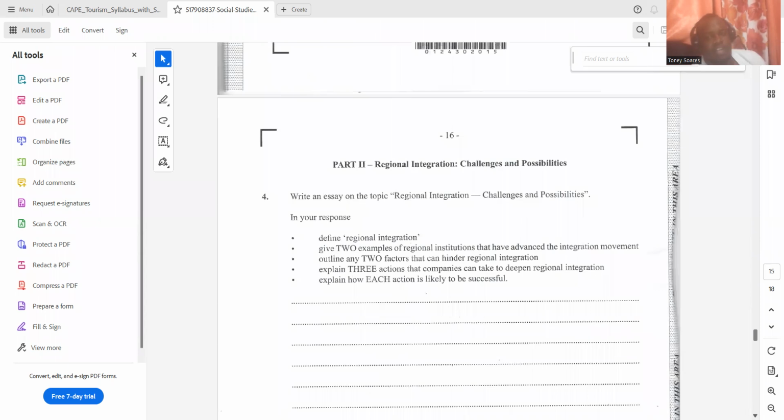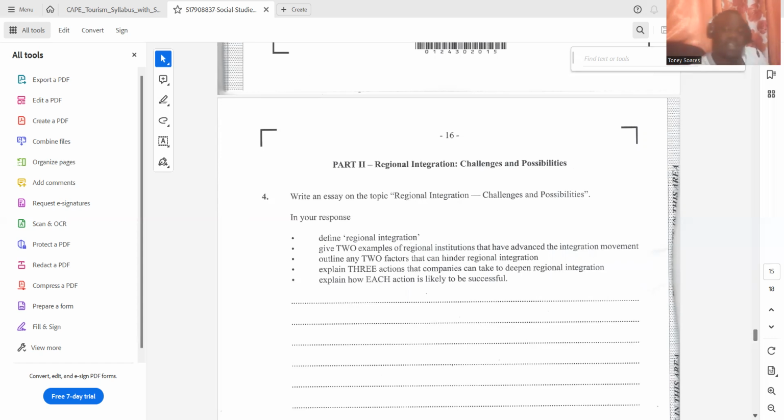Let's now look at the dreaded regional integration that persons are so afraid of. Write an essay on the topic regional integration, challenges and possibilities. Remember, when you write essays for social studies, it's not the same as English. So you don't need a thesis statement. You don't need a concluding paragraph. You just indent away from the line to answer each part of the question, because what CXC wants is just the raw answers to each part of the essay question.